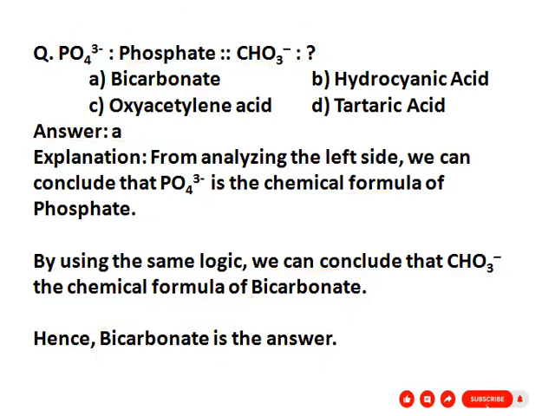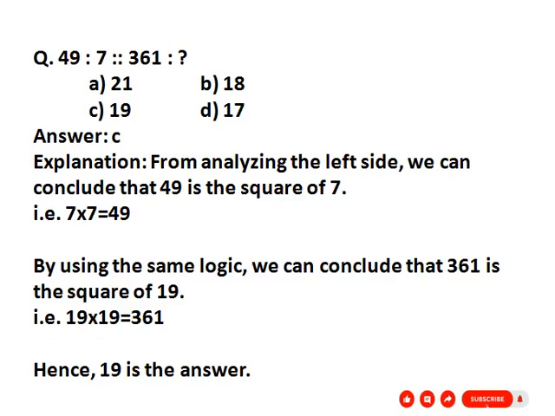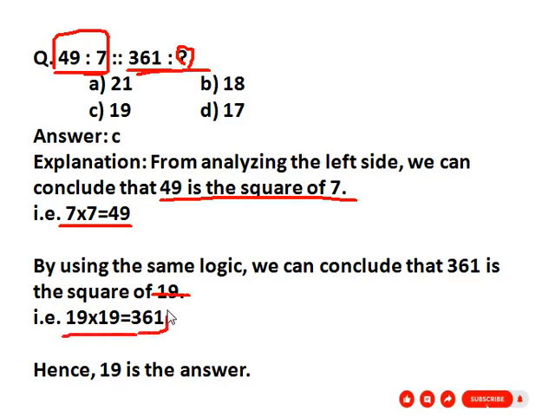Next, our next question is 49 : 7 :: 361 : ? So here the first group is given 49 and 7. What is the relation between 49 and 7? See here, 49 is the square of 7, that is 7 into 7, 49. With the same logic, 361 is the square of 19, that is 19 into 19, 361. So our correct answer is 19. Here given option C, 19.